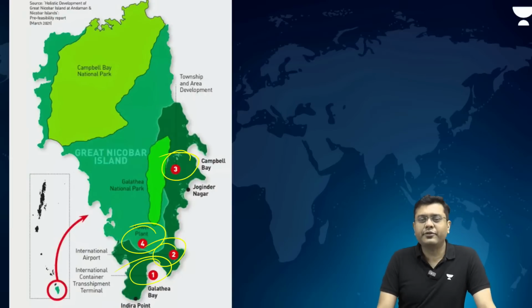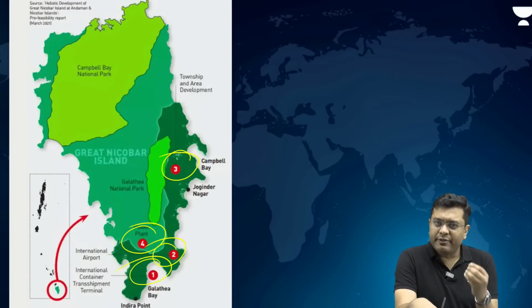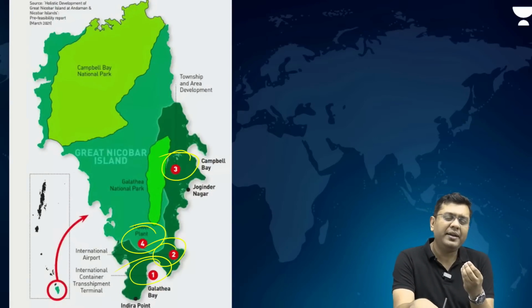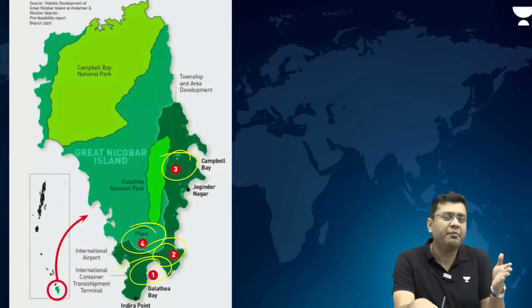But the argument, which has been given for almost 2 years now, which has not only delayed but has cast aspersions on the project, is that the environmental clearance which has been provided is not up to the mark, and various parameters have been ignored.